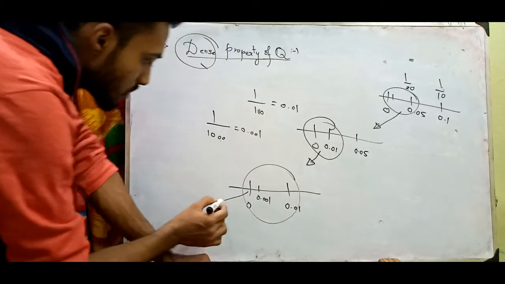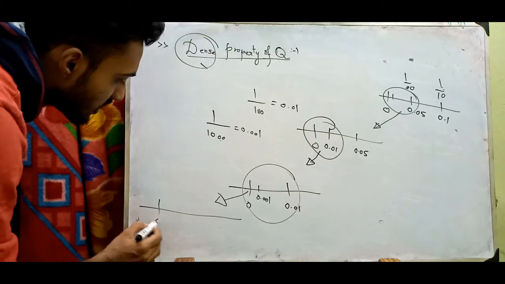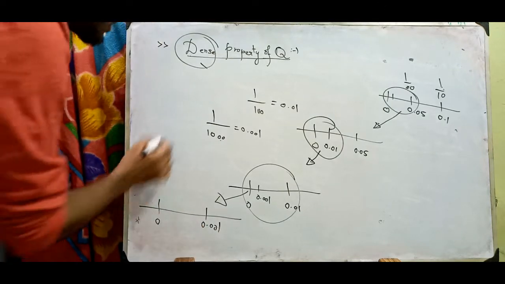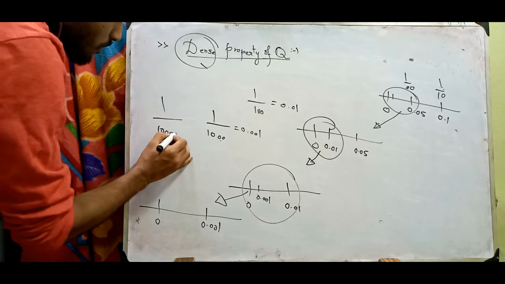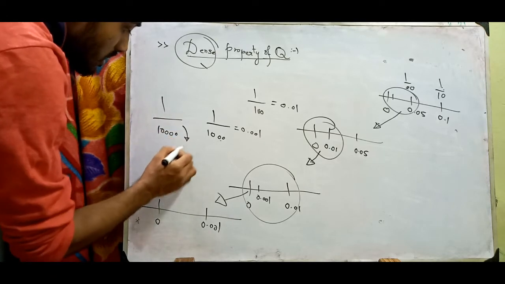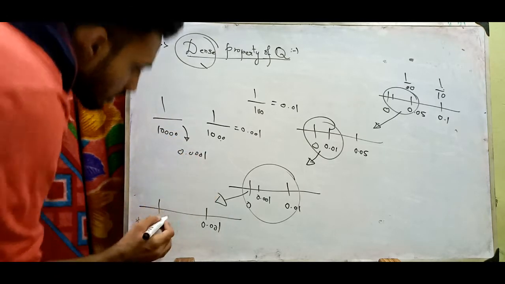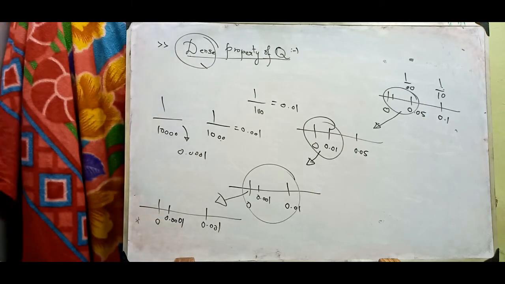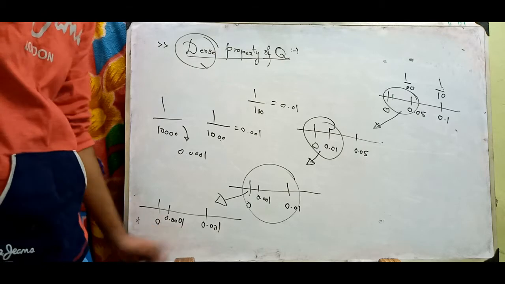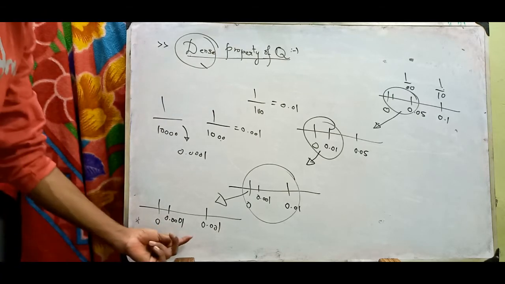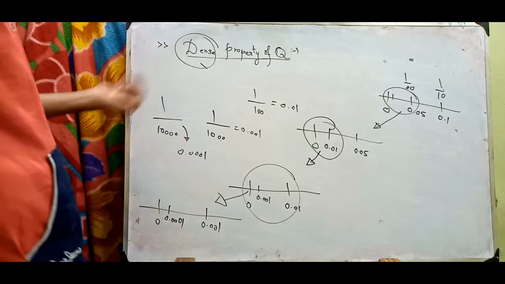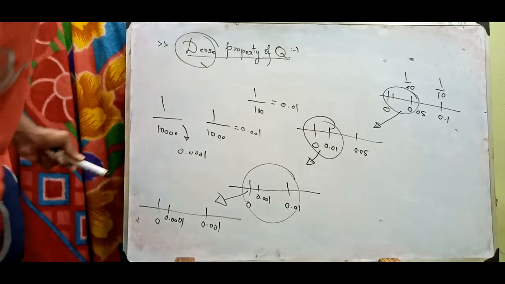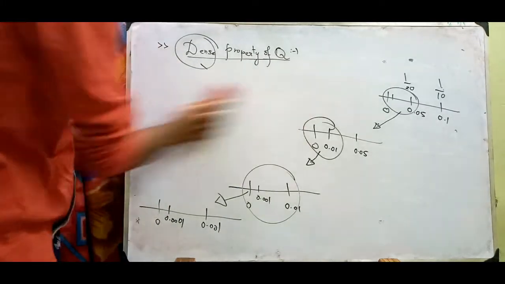Again I am zooming here. 0.001. Now this time 1 by 10,000, that means it will come up as 0.0001. Got it? So how many times can we zoom here? Can you discover what I am going to say?